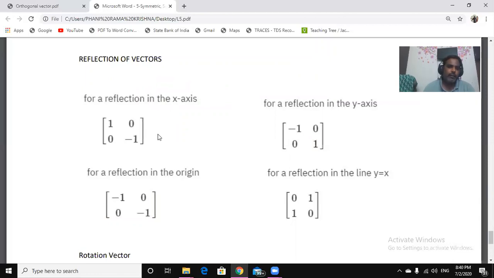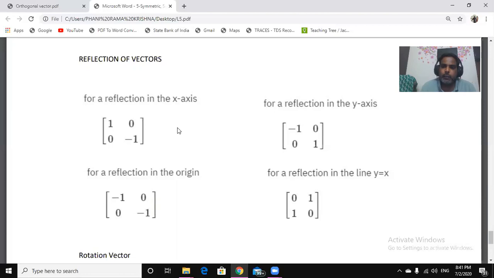These are some standard matrices which reflect about the x-axis. If you multiply any vector with this matrix, the resultant vector is the reflection of the corresponding vector. For example, 1 comma 1 is a vector; multiply it with this matrix, 1 into 1, then 1 minus 1, and it becomes a new vector 1 comma minus 1. 1 comma 1 lies in the first quadrant, and 1 comma minus 1 lies in the fourth quadrant, which is the reflection of the first vector with respect to the x-axis.